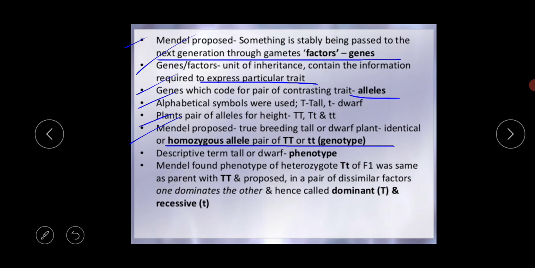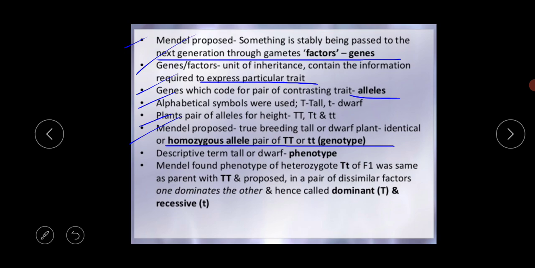What is the meaning of the recessive factor? This factor or gene cannot mask the other characteristics, cannot influence the other characteristics. In this kind of factor, the gene remains hidden and is called the recessive factor.